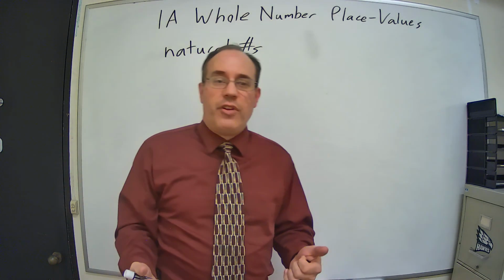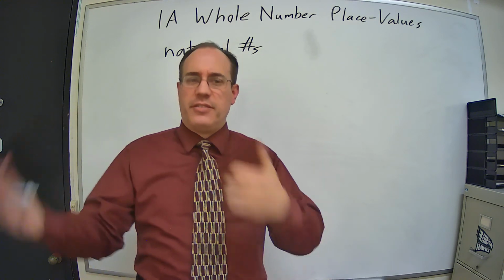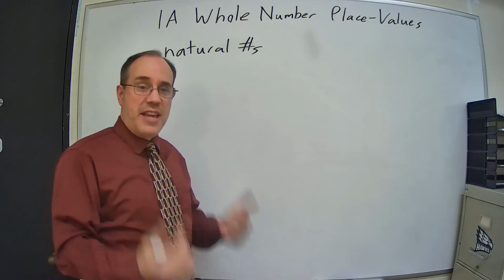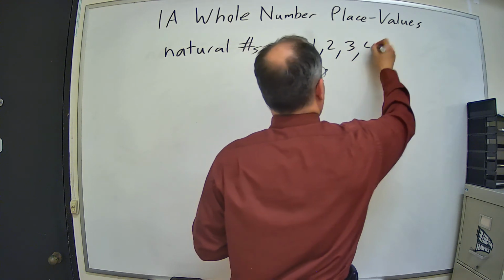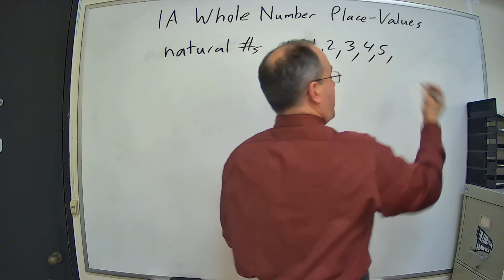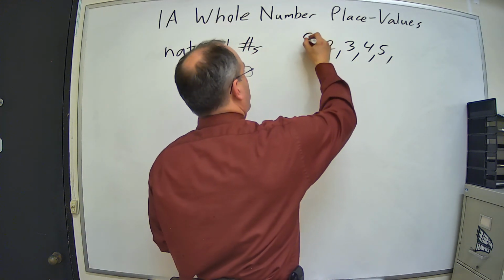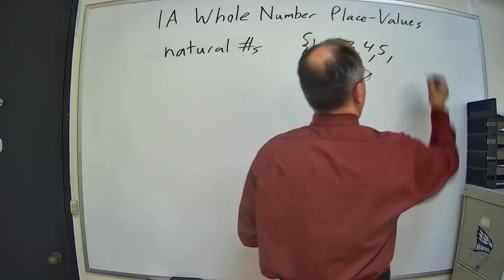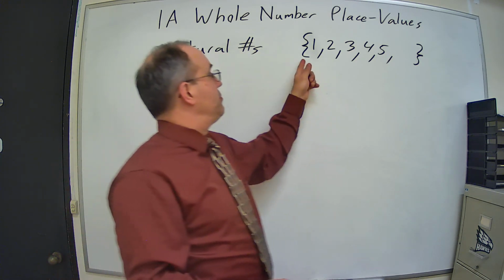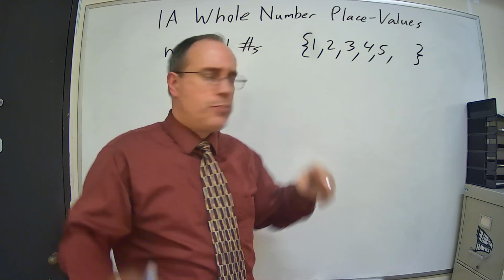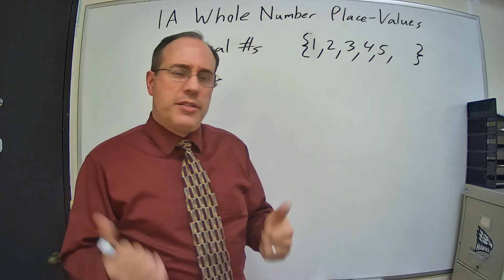Natural numbers are the set of numbers that you use for counting. 1, 2, 3, 4, 5, 6, etc. So that's the set of natural numbers. Now, when we're dealing with sets, we're actually going to put the set of numbers inside what we call braces or curly brackets. They look kind of like square brackets, but they've got the little curlies on them. So that's how we define a set, using those braces or curly brackets.